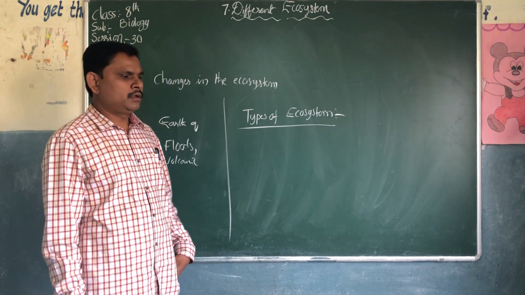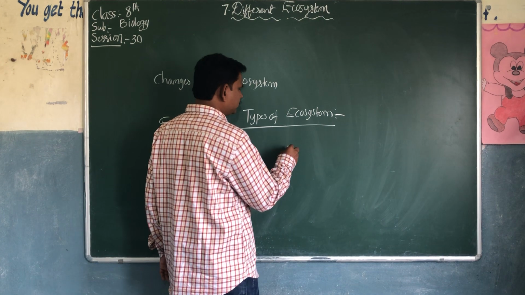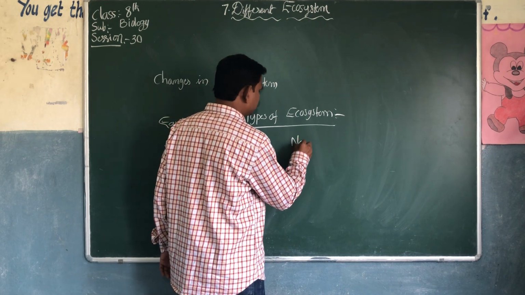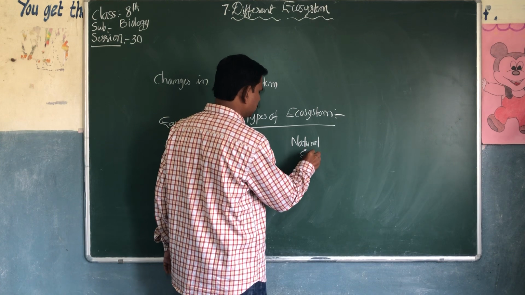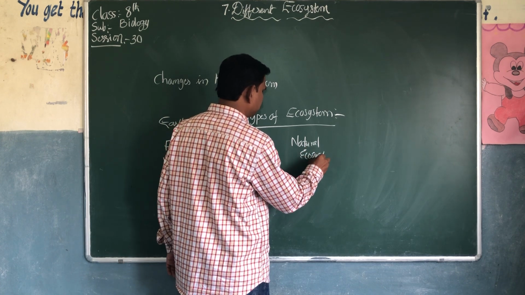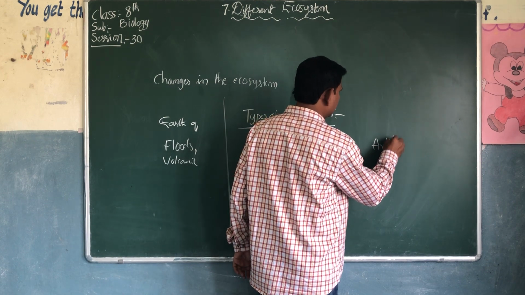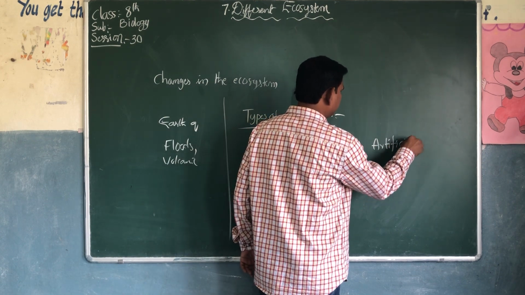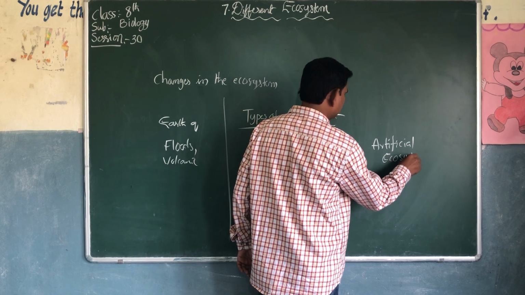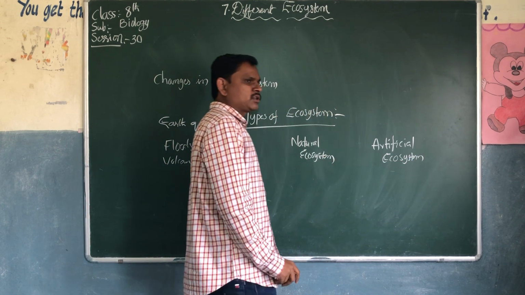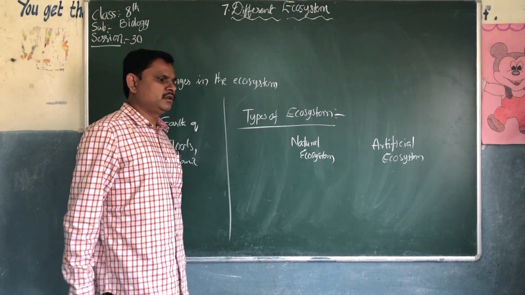One is the natural ecosystem, another is the artificial ecosystem.